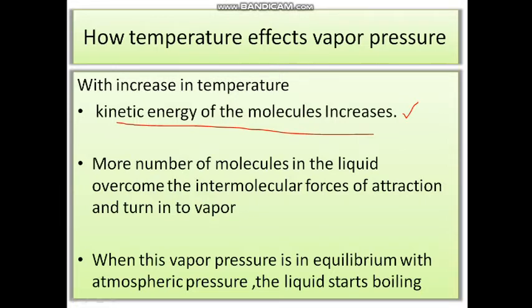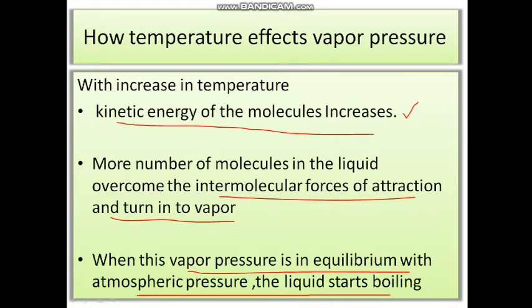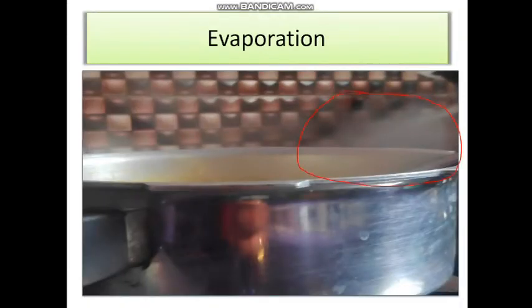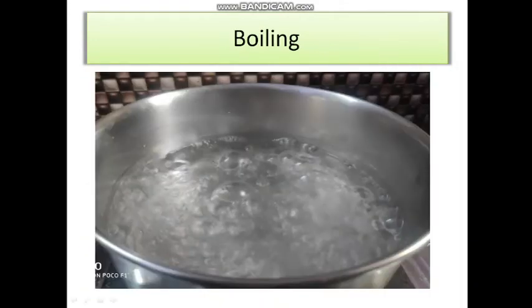Because of that thermal and kinetic energy, the liquid molecules overcome the intermolecular forces of attraction to become vapor. When this vapor pressure is in equilibrium with atmospheric pressure, the liquid starts boiling. Whenever the atmospheric pressure is equal to the vapor pressure, only then does the liquid start boiling. Bubble formation is possible only when the vapor pressure is equal to the atmospheric pressure.